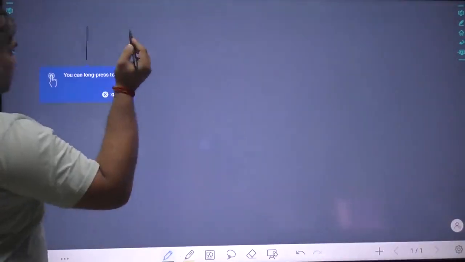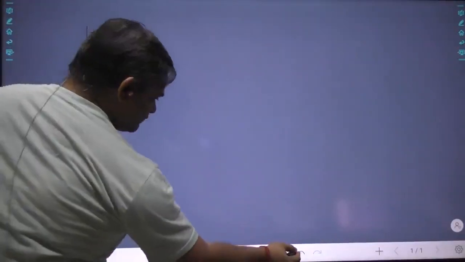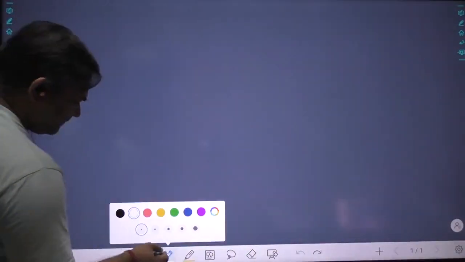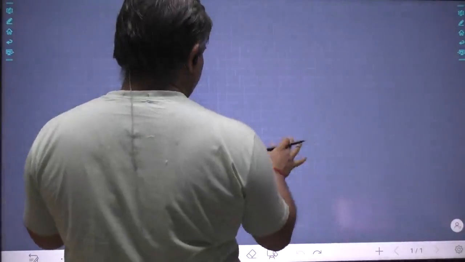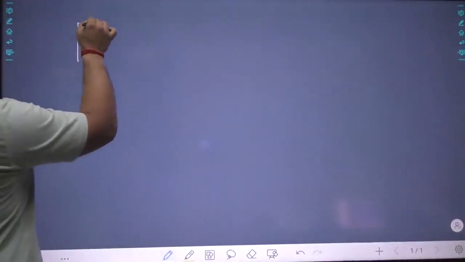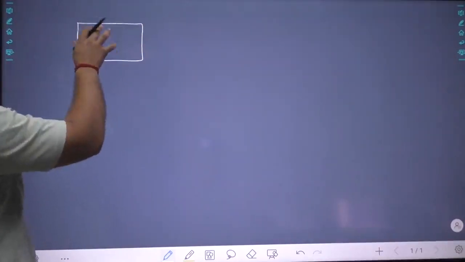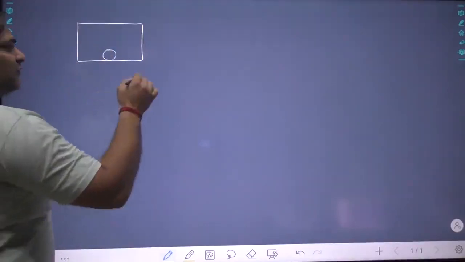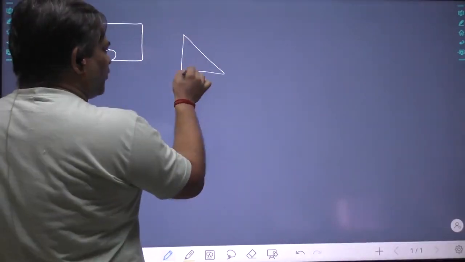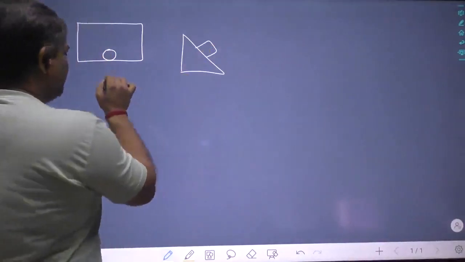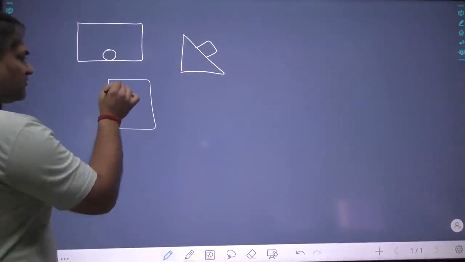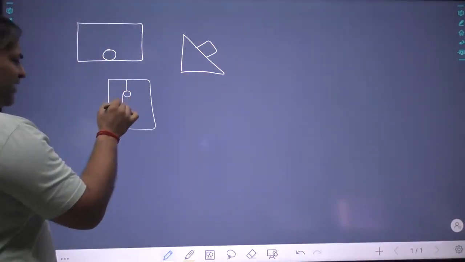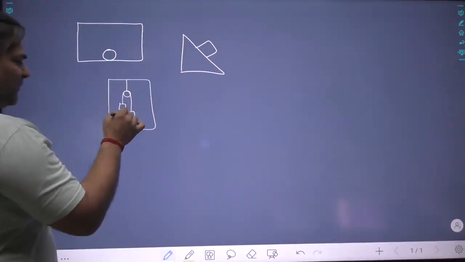So suppose this is the support in which the object is there. The object can be inside the support, the object can be on the support, the object can be hanging from the support. Many things can be there.